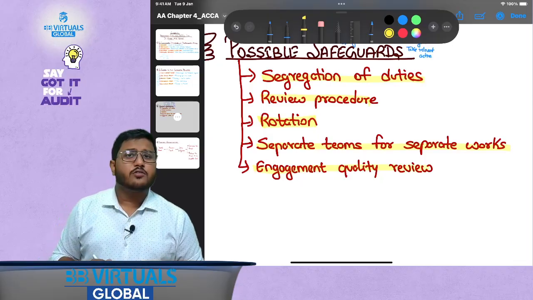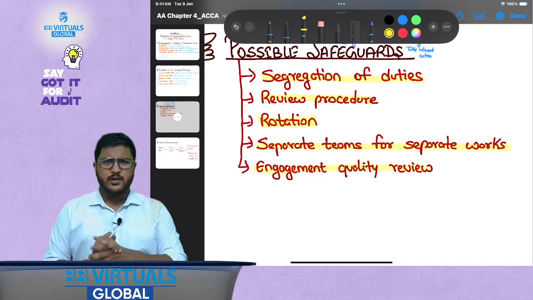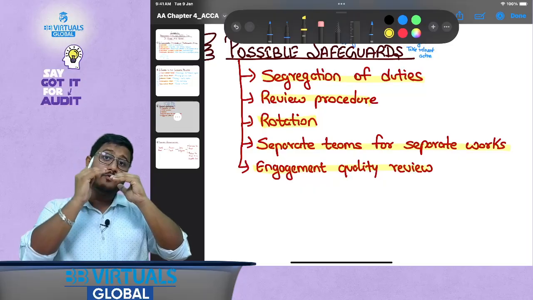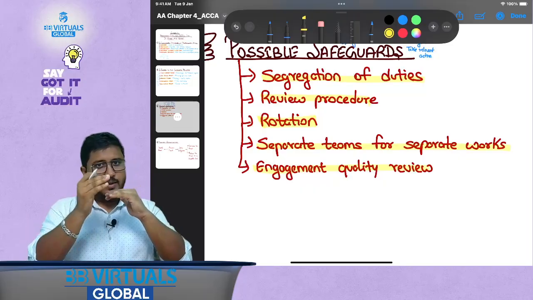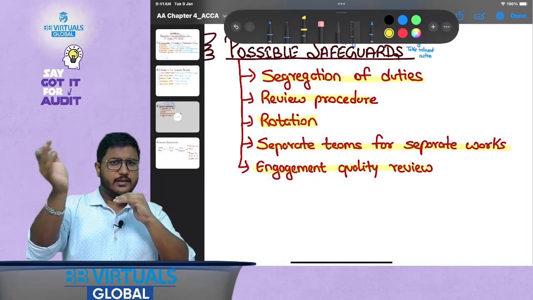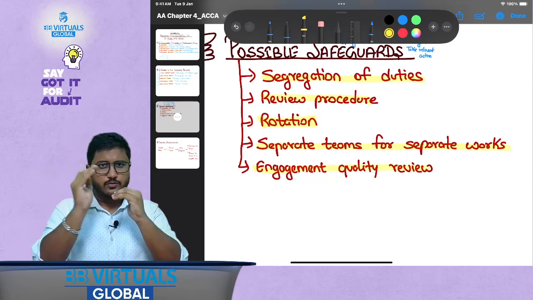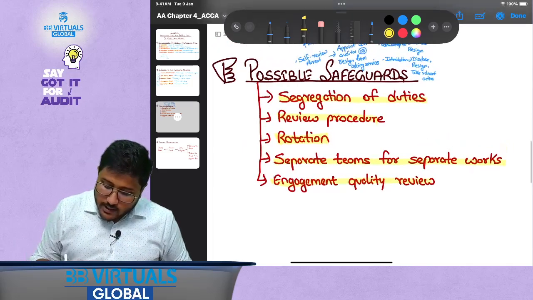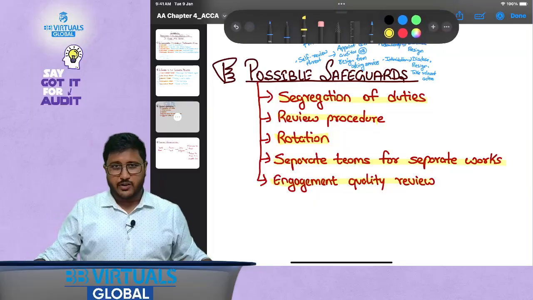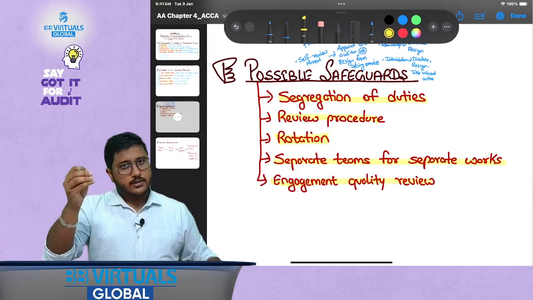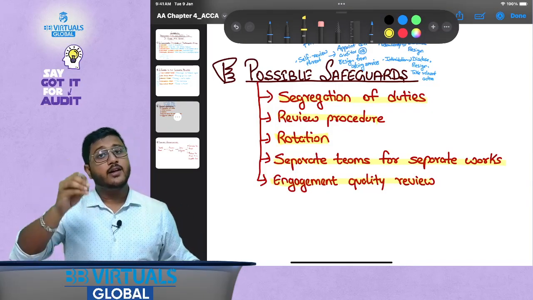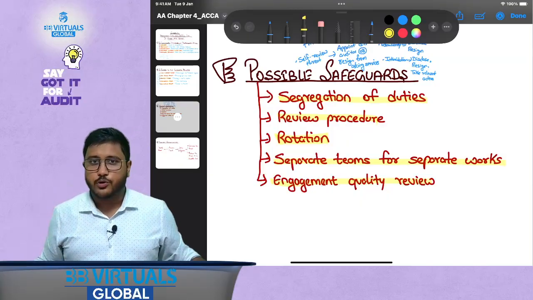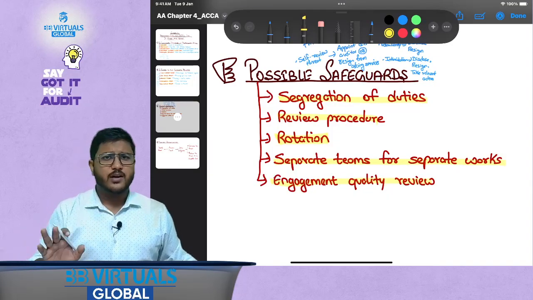Engagement quality review. Now this is an advanced level of the topic, but just to tell you that the work of this partner and this team would be reviewed by a senior partner, maybe from the same firm, maybe from another firm. Generally they come from another firm. Engagement quality review could be done. These are possible safeguards. Do you need to mug it up? Definitely not. Whatever the threats are, based on the case study, you need to assess that in your mind first, and then bring out a possible safeguard. You do not need to mug up these possible safeguards.